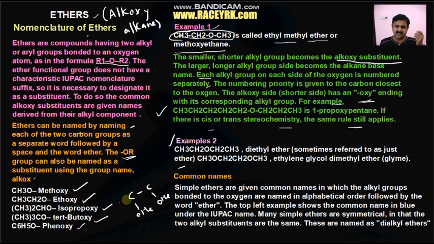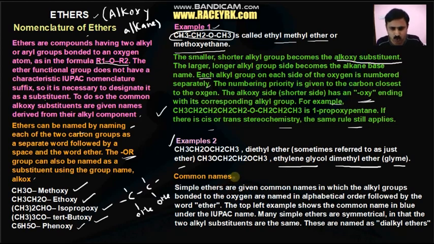In the same fashion, if adjacent carbons have alkoxy groups, here in this example we have methoxy groups on the adjacent carbons. That is why we call it ethylene glycol dimethyl ether. If this OCH3 were OH, we would call it ethylene glycol. But the hydrogen is replaced by a methyl group, so it is called ethylene glycol dimethyl ether, also called glyme. Okay, another name of this compound is glyme.